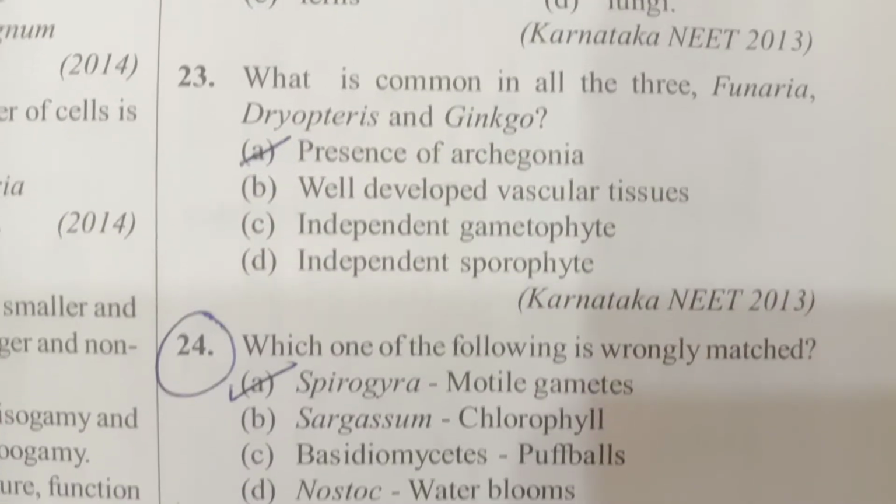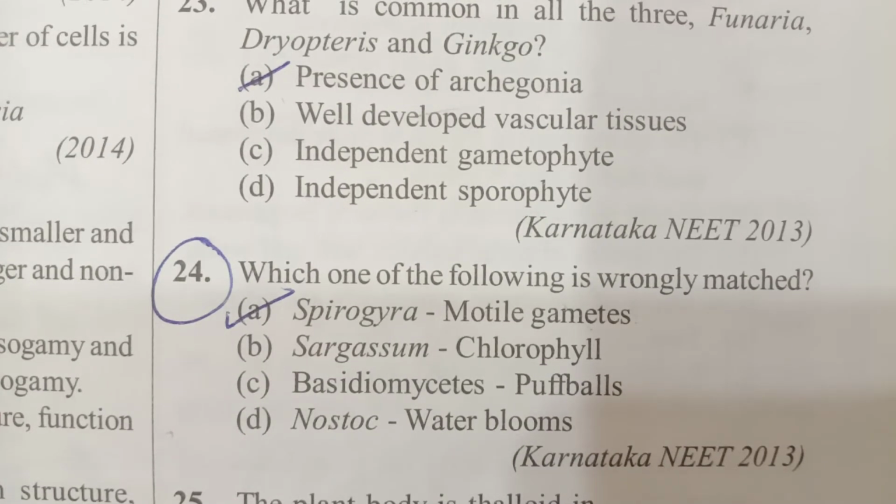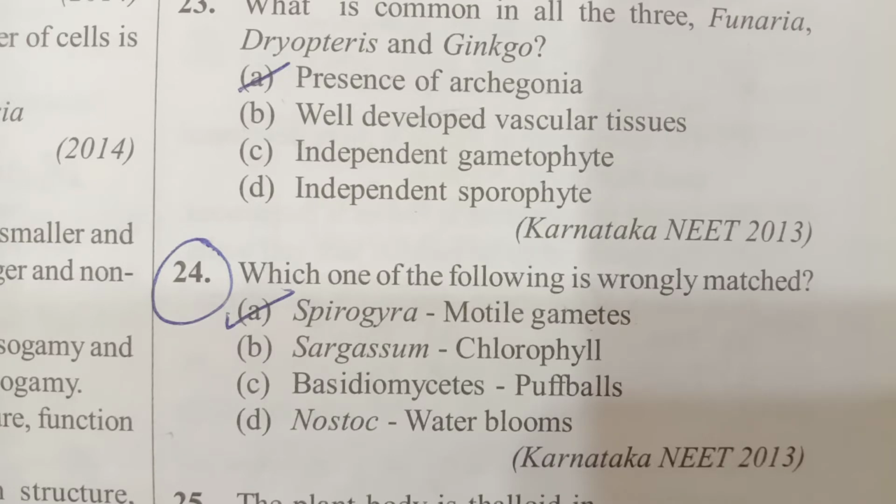Next, question number 24. Which of the following is wrongly matched? Spirogyra and motile gametes. Remaining all are correct. Sargassum, chlorophyll is present. Basidiomycetes, puffballs. Nostoc forms water blooms. This was also asked in the 2013 Karnataka exam.